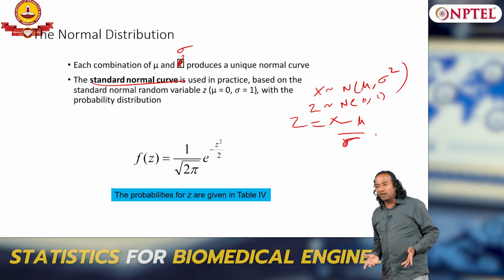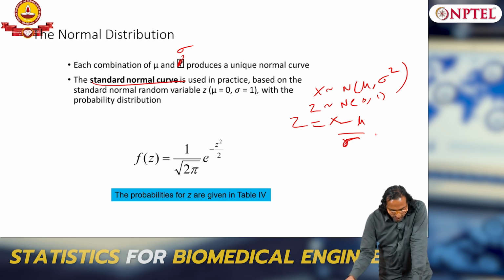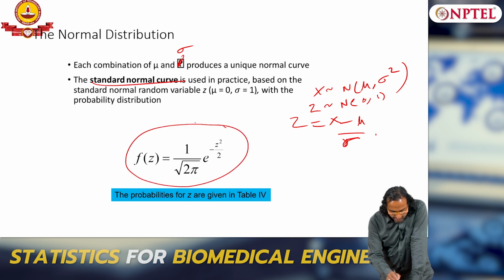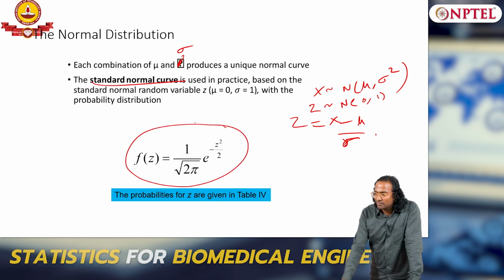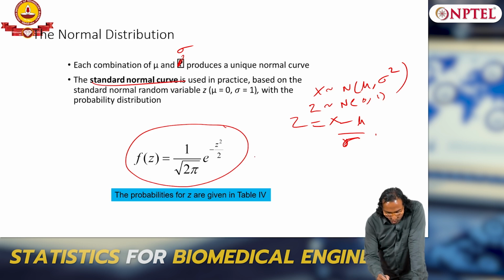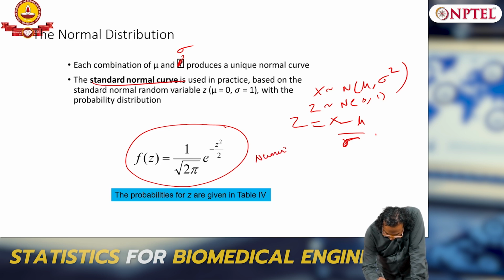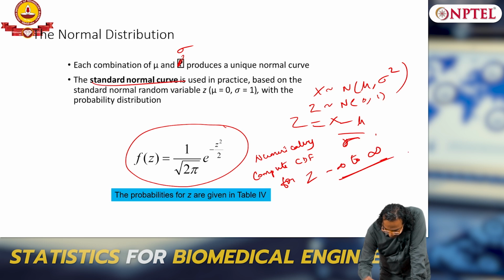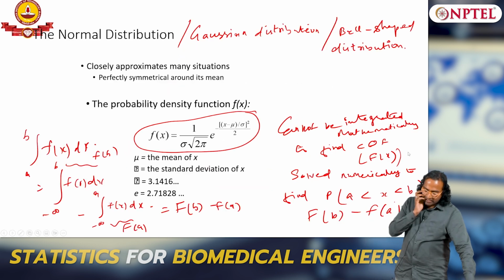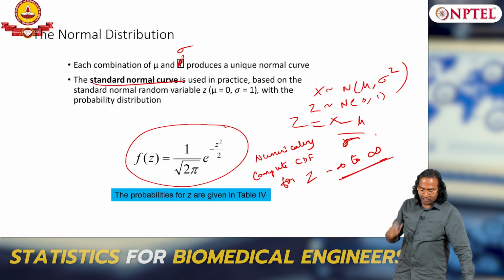Why is it important? Now I can solve for only one equation, and I can do this numerically. Numerically compute the CDF for z from minus infinity to infinity. Notice this equation is a continuous curve valid from minus infinity to infinity.